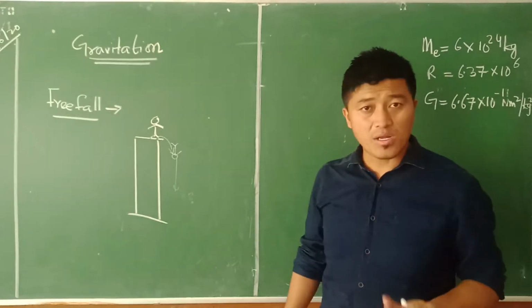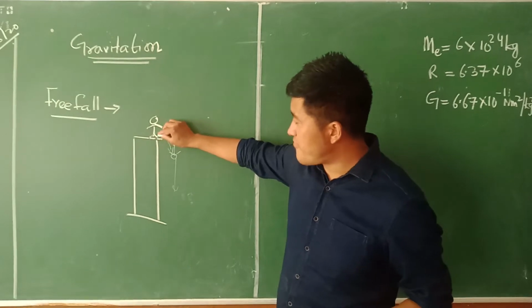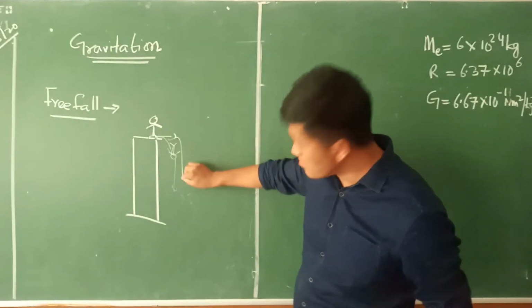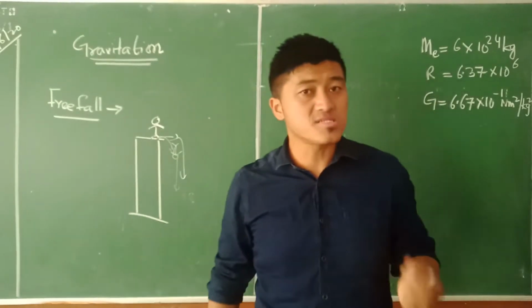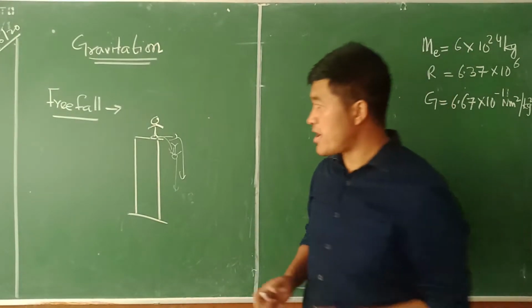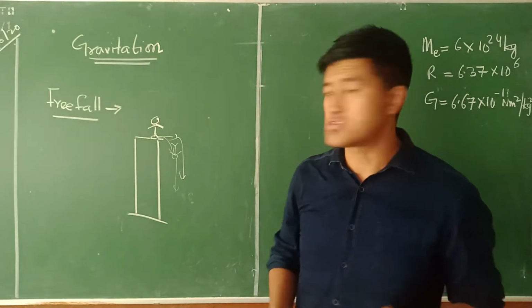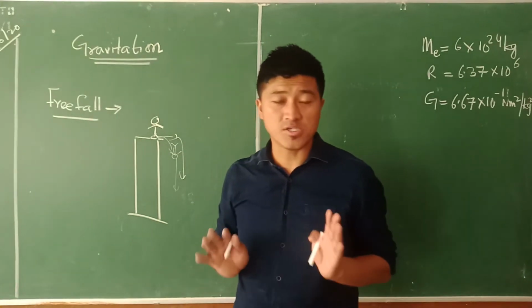So what I'm trying to say is that if a person jumps in that direction, he will also move down here. Now, why do you think this is happening? Because there is a presence of gravity there. So any kind of object which falls under the action of gravity is what we call free fall in a simple sense.